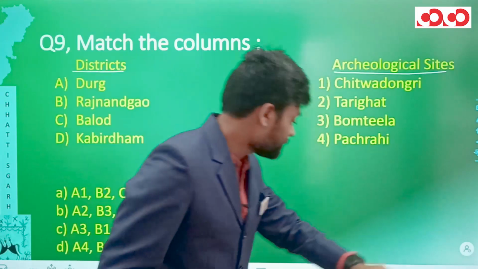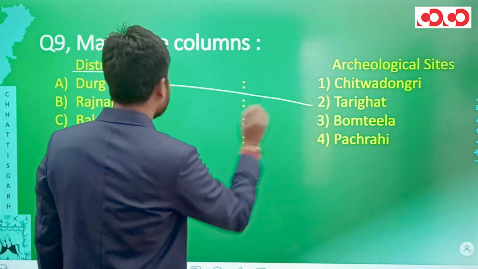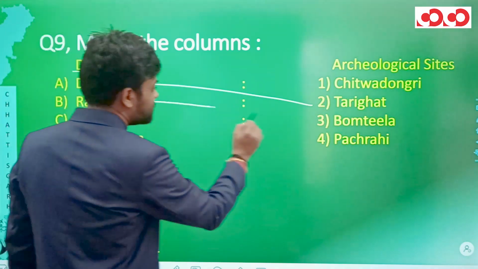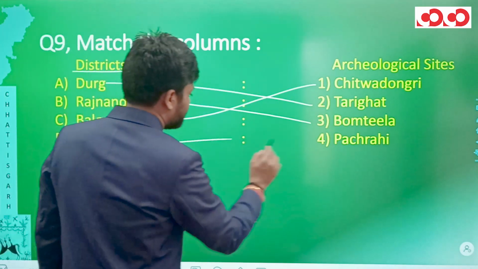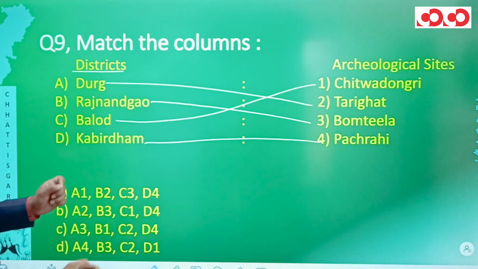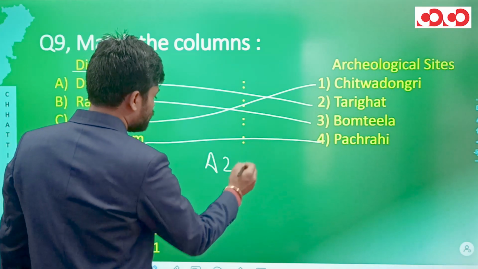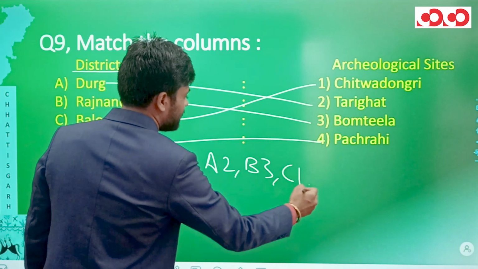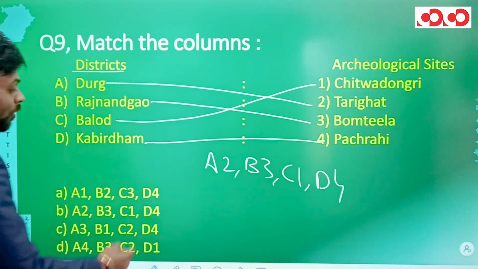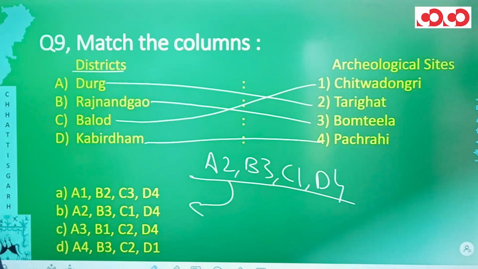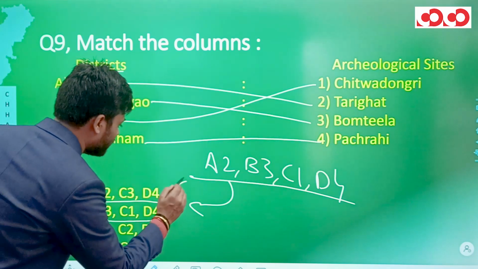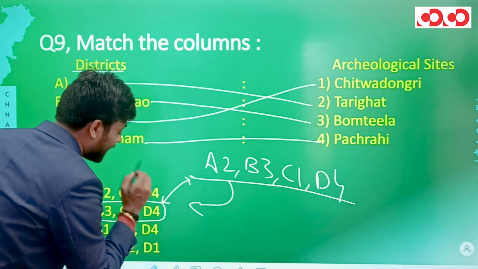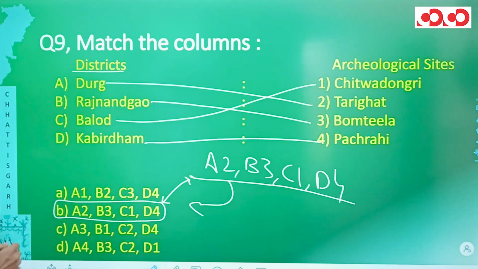So coming back to the question, we can match Durg with Tarighat. Rajnathgaon we have to match with Bomtila. Balod can be matched with Chitwa Dongri and Kabirdham can be matched with Pachrahi. So when forming pairs, we get A2, B3, C1 and D4. Now matching this with the options that we have, in option B only we can see A2, B3, C1 and D4, which is identical to the code that we have generated. Hence, the correct option for this question number 9 would be option B.